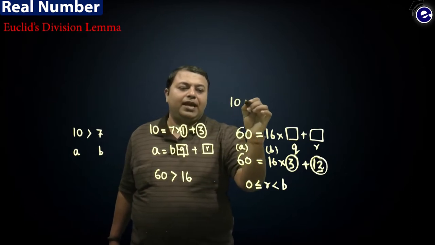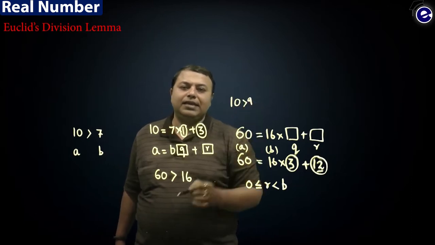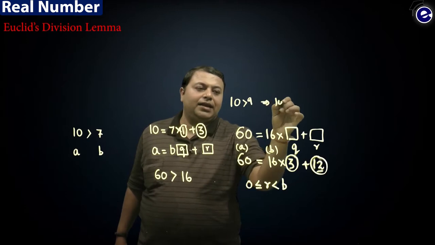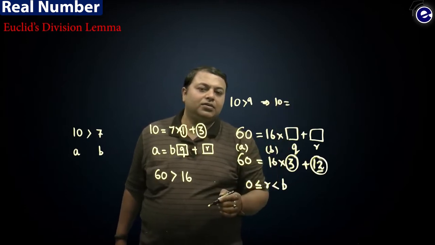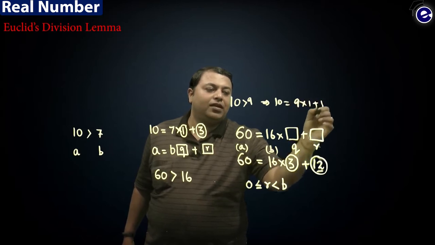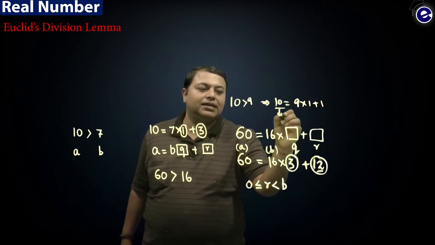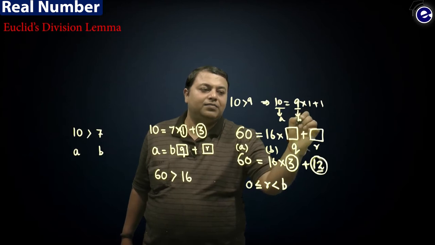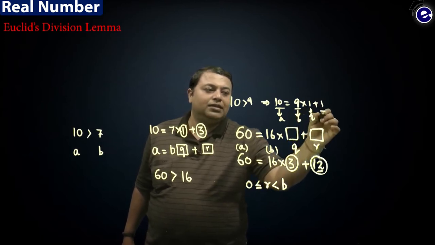For example, 10 and 9. 10 is greater than 9, so we can write 10 is equal to 9 times 1 plus 1. Here 10 is A, 9 is B, this is Q, and this is R.